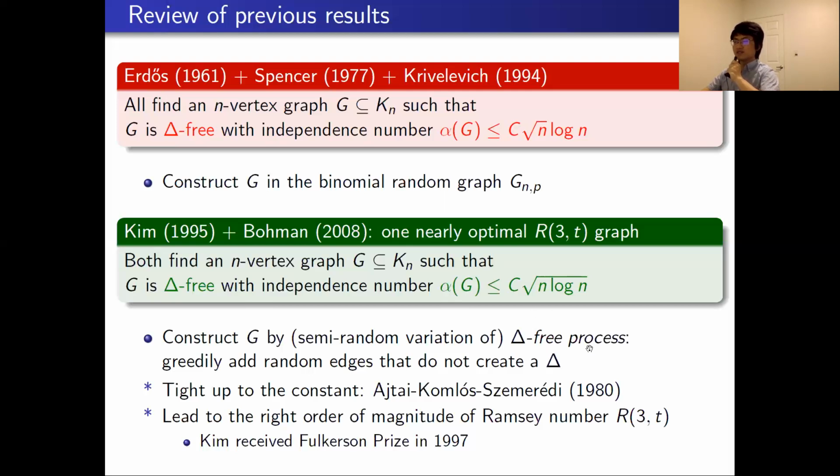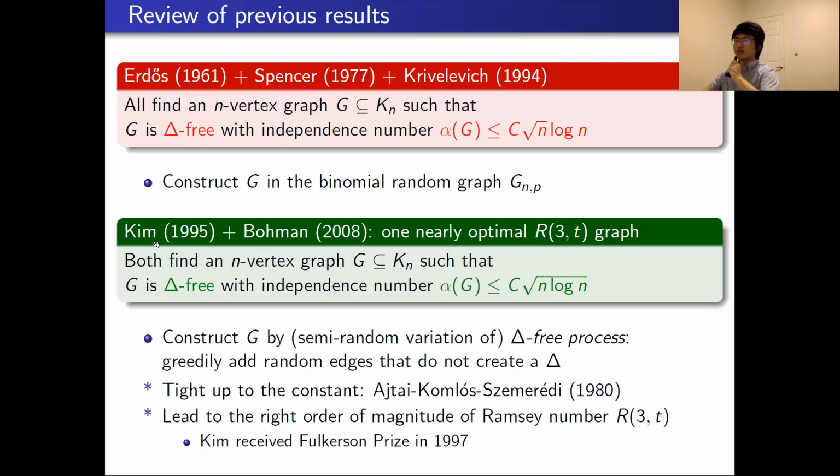Well, the idea of the triangle-free process is simple. We start with an empty graph, and at each step, we add one edge that does not create a triangle uniformly at random. And then we repeat. That is the triangle-free process and was applied by Bohman in his 2008 proof.